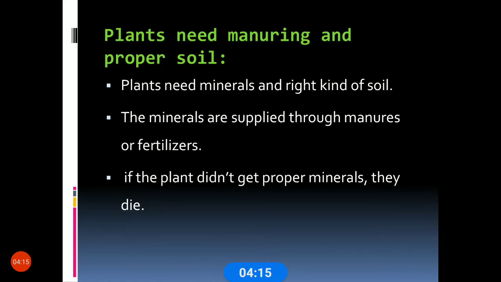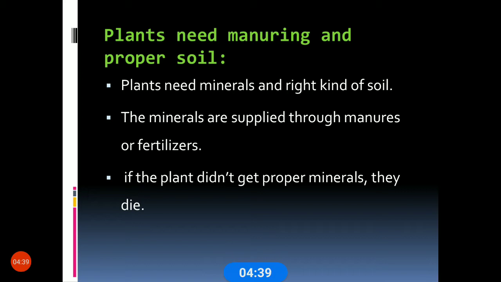Shall we see the next? Plants need manuring and proper soil. This is also a must. Just as we eat food, plants also need manure, gobbara, and proper soil. Plants need minerals and the right kind of soil.